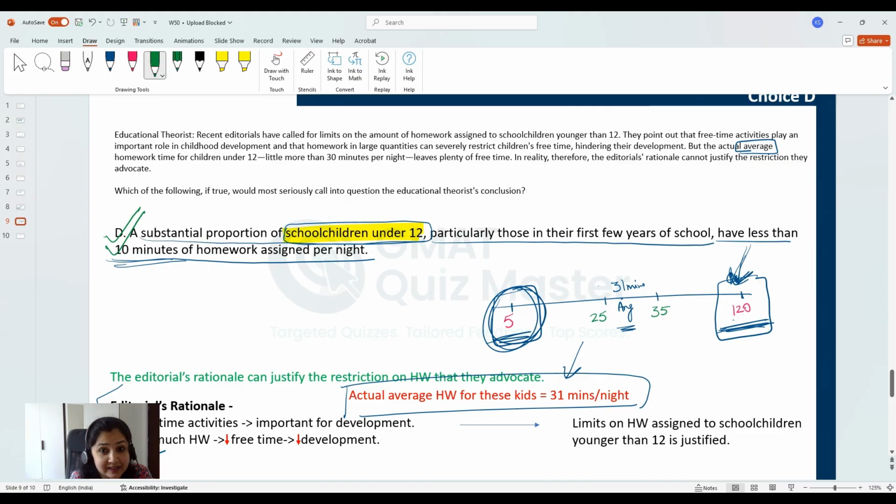Now, if you rejected this answer choice, one thing is your passage understanding was not correct. You did not know what the correct answer choice should convey. The third and the most probable reason is that you were not able to draw this inference that, okay, if we are talking about a lot of students getting less than 10 minutes of homework, it means that there are some students who are getting a lot of homework as well. So you did not apply the concept of averages there. And that is why you could not get to the correct answer choice. So please mention this reason in your bridge table, and let's move to analyze the last answer choice here.